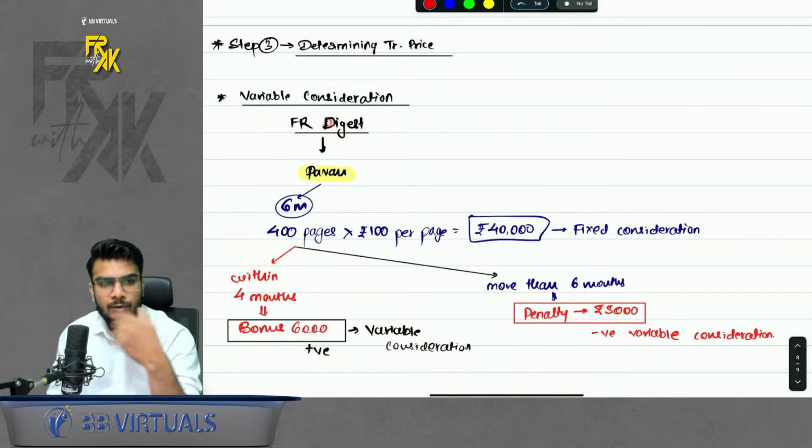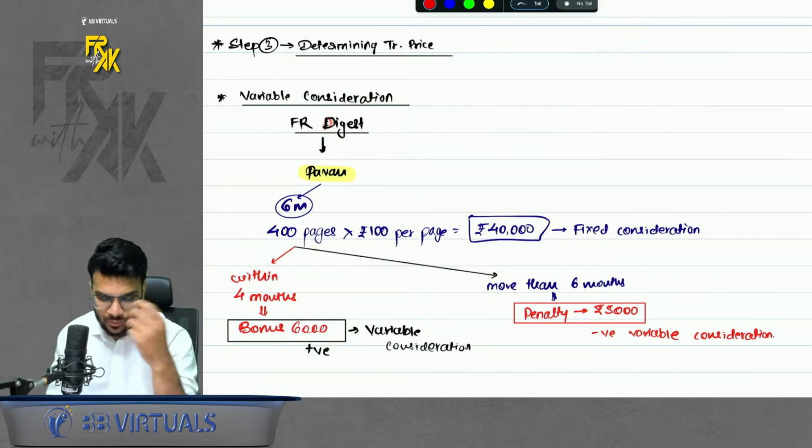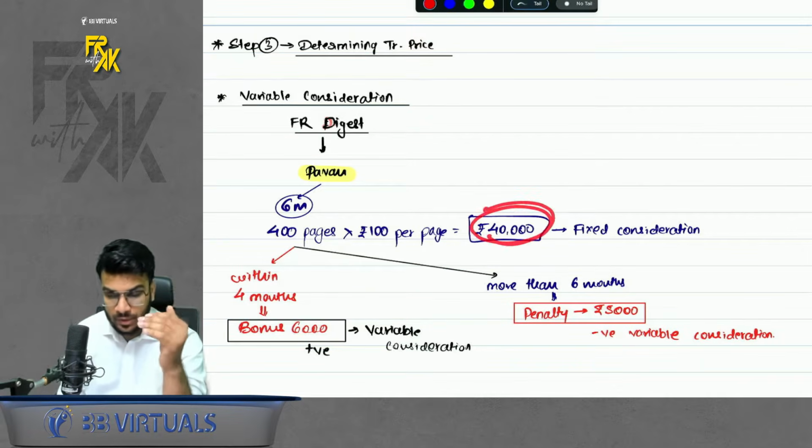Let's say I told someone to prepare my notes, FR Digest. I call it FR Digest. My concept book is known as FR Digest. So I hired Pawan and I told him, you will work for me for 6 months and he will prepare my digest. So he told me, okay, he will charge 40,000 rupees.